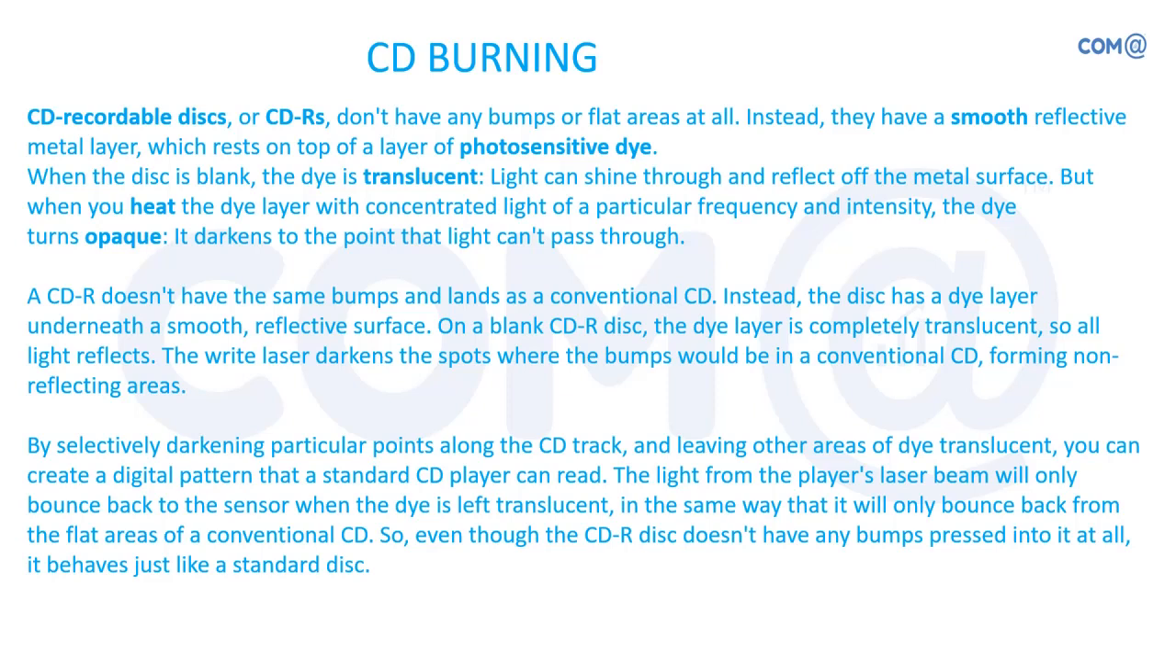The CDR doesn't have the same bumps and lands as a conventional CD, but instead the disc has a dye layer underneath a smooth reflective surface. On a blank CDR disk, the dye layer is completely translucent, so it will be common across all the layers and tracks. But once after writing the data, the surface becomes different. It is creating bumps and pits, so you'll be able to read the content of the data like zeros and ones.